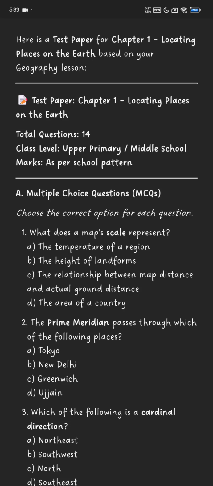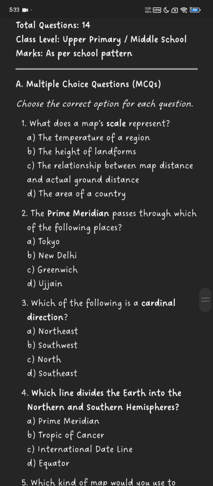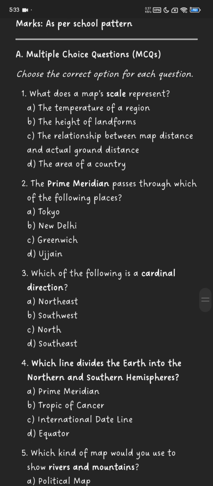Test paper 1, chapter 1, locating places on the earth. Total questions 14, class 6th. Section A, MCQ. Choose the correct option for each question.